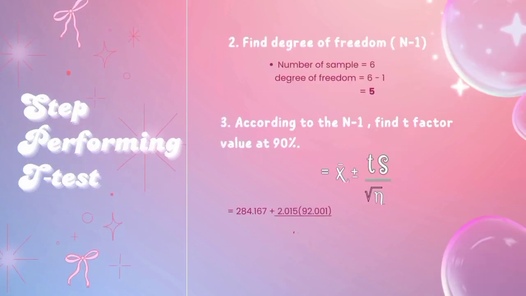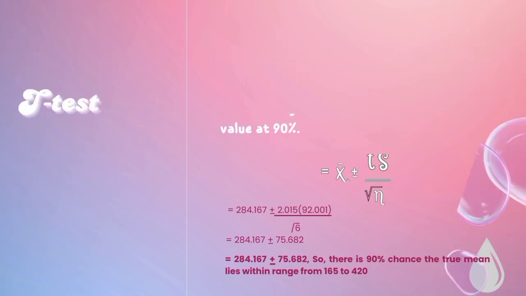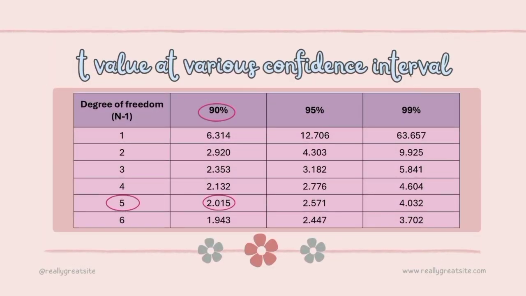Moving to the second step, we must find the degree of freedom. Degree of freedom is the number of samples minus 1. So 6 minus 1, we will get 5. The last step for performing the t-test is we must find the t-value. To get the t-value, we must refer to the table for the t-test. So, first, we look at the degree of freedom. Degree of freedom for this calculation is 5. And the confidence limit that we want to find is 90%. So, for 90% it is 2.015.